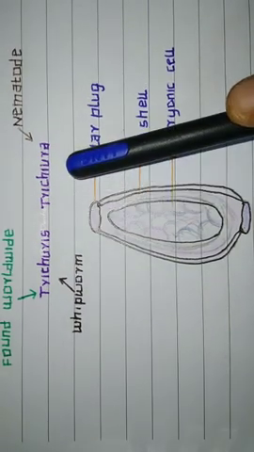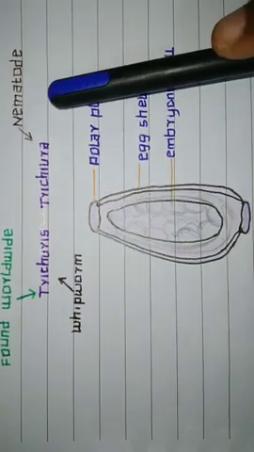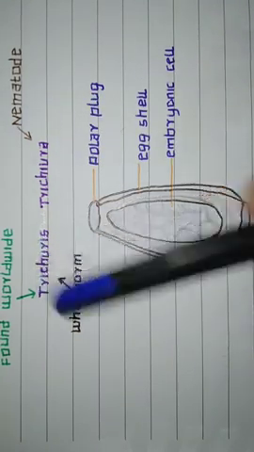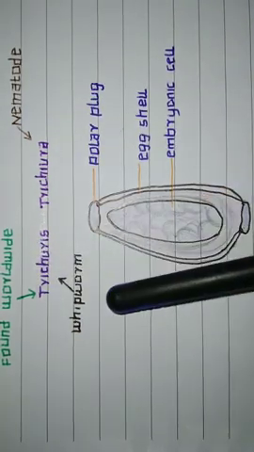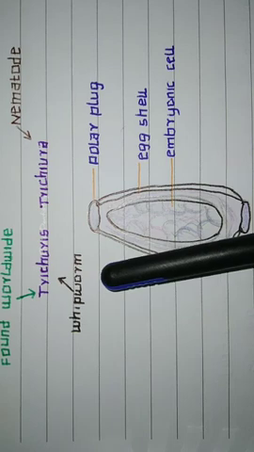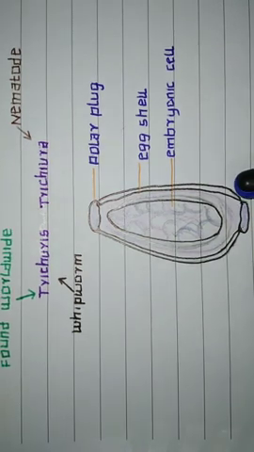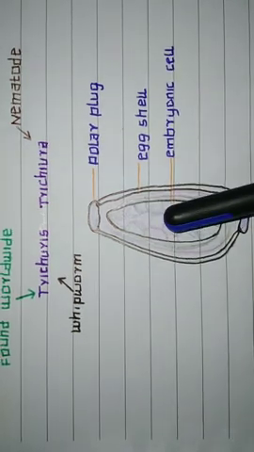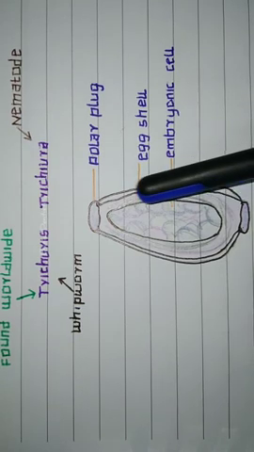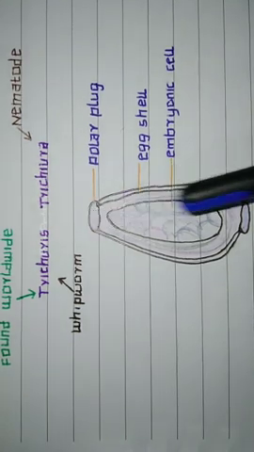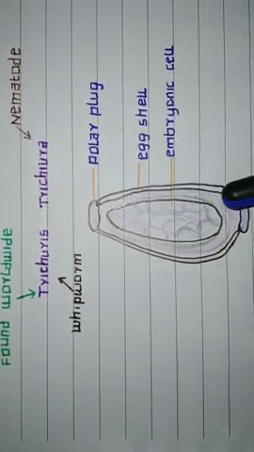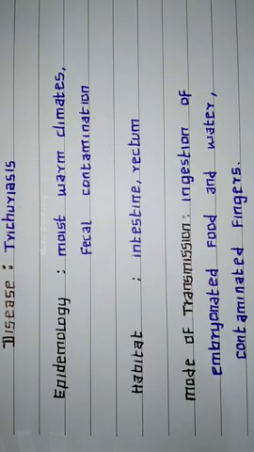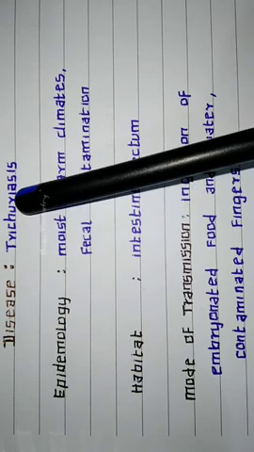Trichuris trichiura is a nematode which is found worldwide. It is also called a whipworm. In its structure, it contains an embryonic cell and eggshell and a polar plug on both ends. Trichuris trichiura causes trichuriasis.